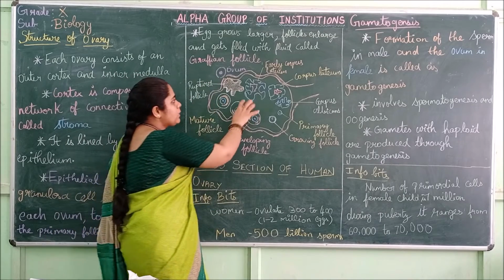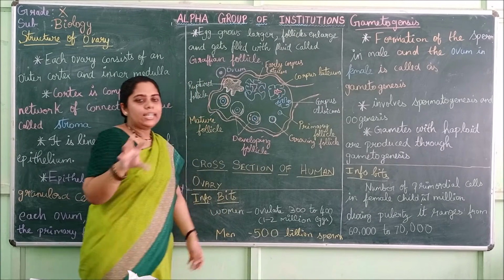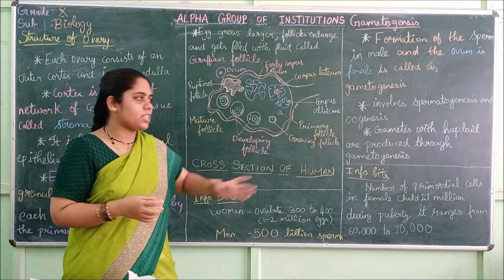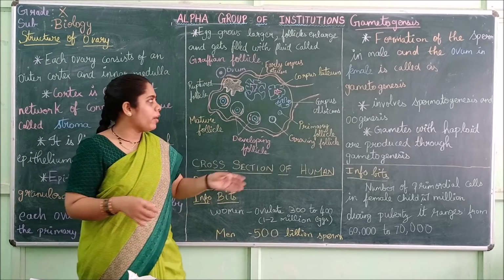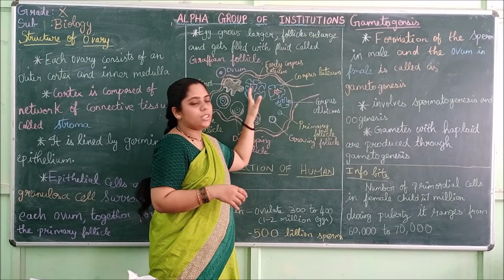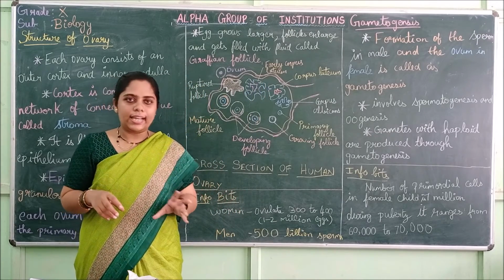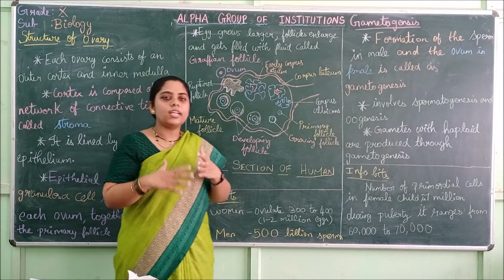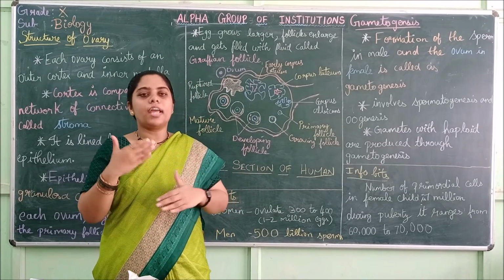Then we have the early corpus luteum. The early corpus luteum will contain the mature egg, whereas the primary follicle contains the immature ovum. This is a gland. The corpus luteum is a gland that regulates the menstrual cycle every month.